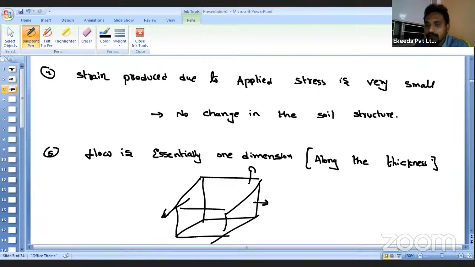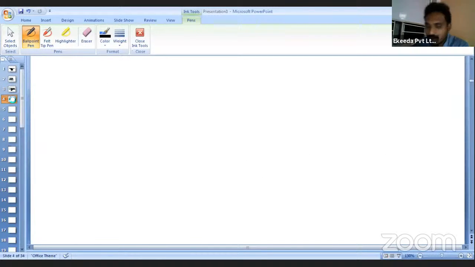So this is the main important assumption. If the flow is happening along the thickness of the soil sample, then only Terzaghi's one-dimensional consolidation theory is applicable. If you don't assume this, then Terzaghi's theory is not applicable here. So, let us write down the equation for one-dimensional consolidation.